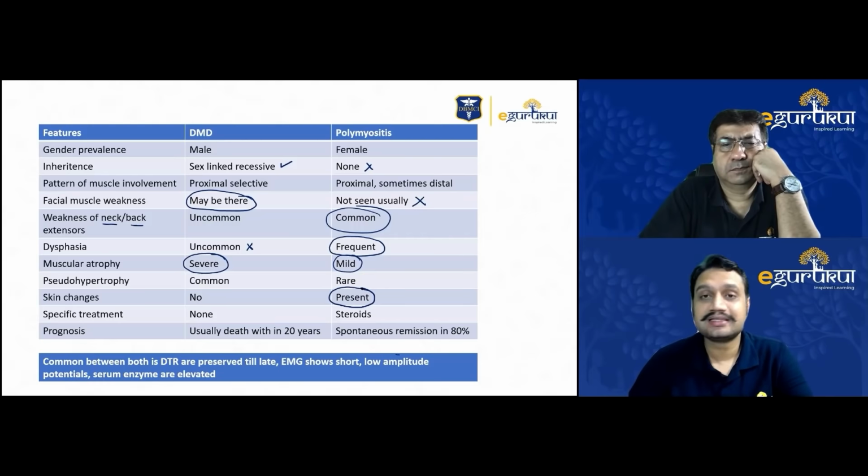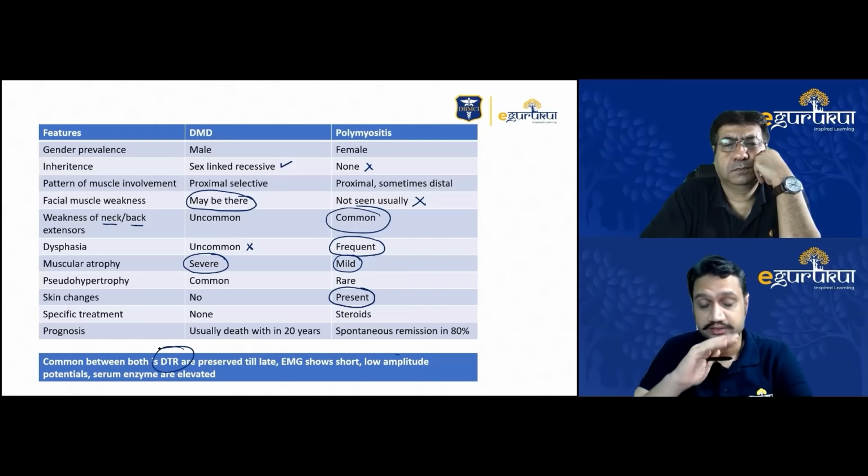These are important things that I wanted to tell, but one common thing that I want to share, what exactly is similar between these two: the deep tendon reflex is preserved till late in both the conditions. EMG is the only way which helps us to identify the muscle problem, and it will show the same feature in both of them, DMD as well as polymyositis.